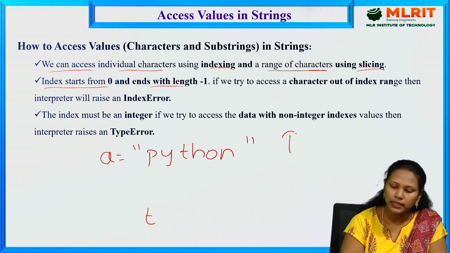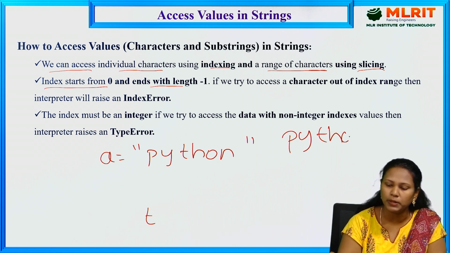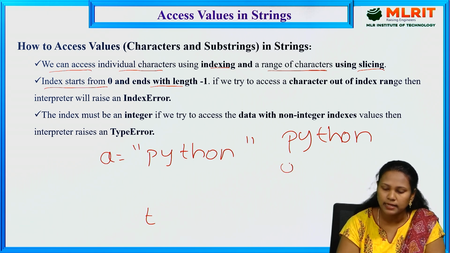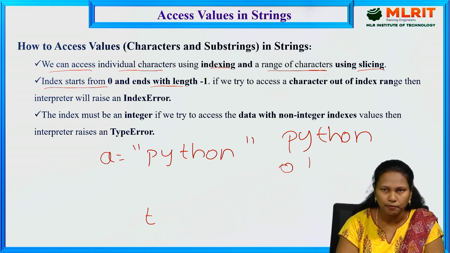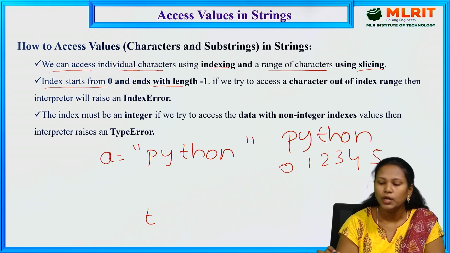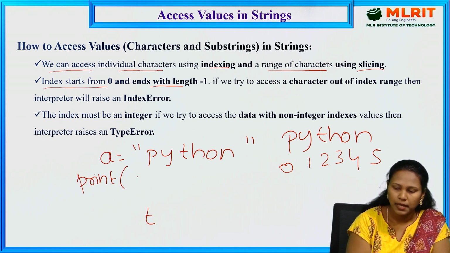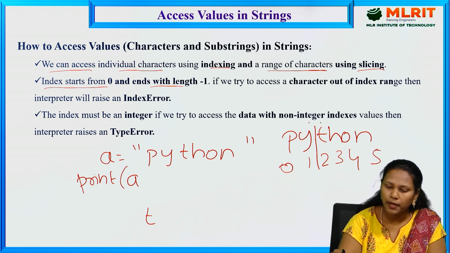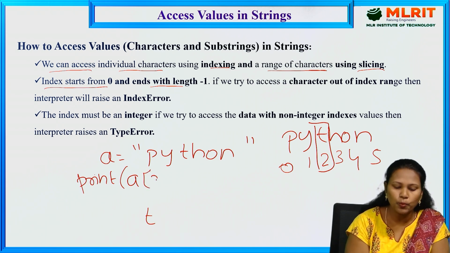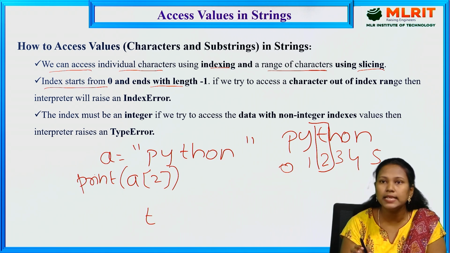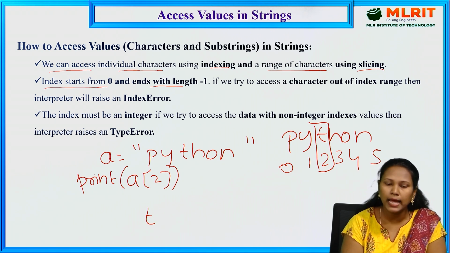The indexing starts from 0, so P has the index value 0, and then 1, 2, 3, 4, 5. If you want to print the t value, you have to write print(a[2]), and the value is t. So we can access single characters with the help of indexing.